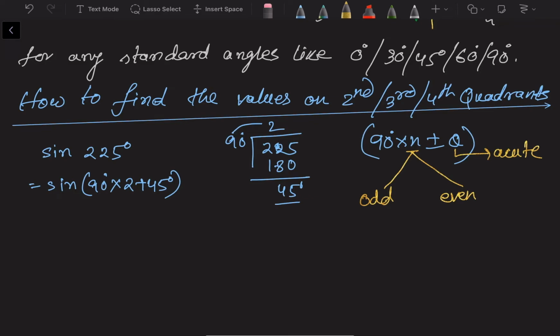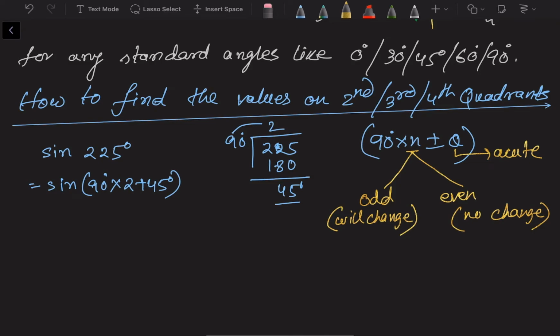Okay, so this is called conversion of any angle into an acute angle. When n is odd, the ratio will change. And when n is even, the ratio will not change. What is meant by that? Suppose we are finding sine 225. We have to find the value of sine 225.